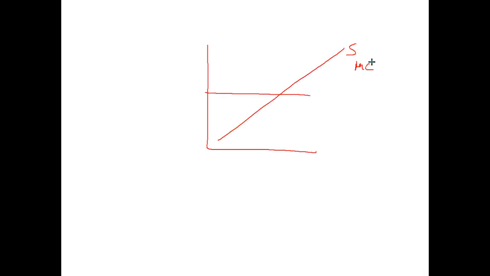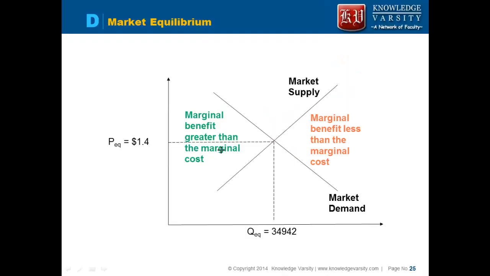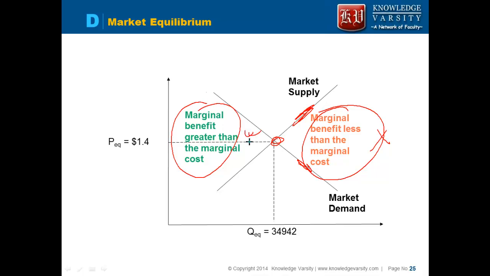Similarly, from the supplier point of view, if this is the price and this is the supply function, this is your marginal cost, the cost to produce an additional unit. Here the cost to produce an additional unit is increasing. He will produce till here. Here the surplus to the producer is positive. Beyond this, this is the price he is getting and this is the cost, so the surplus is negative. So he will produce till this point only. Where the marginal benefit is less than the marginal cost, you will not consume. Where the marginal benefit is greater than the marginal cost, you will consume till the point where the price is equal to the quantity.